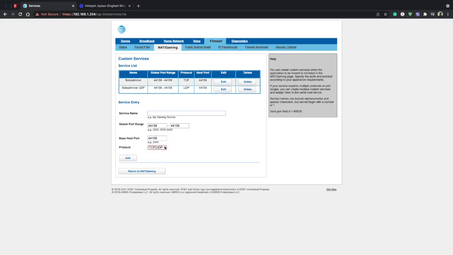Personally, I just did it separately, just in case I come across any other relay problems in the future, which I have not, ever since I've connected with these settings. Then you just simply click add, and then it'll save up here at the top. And yeah, that's pretty much it.